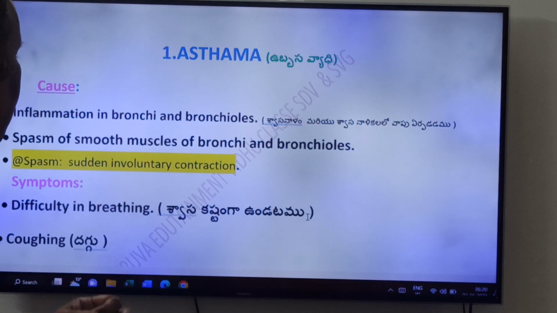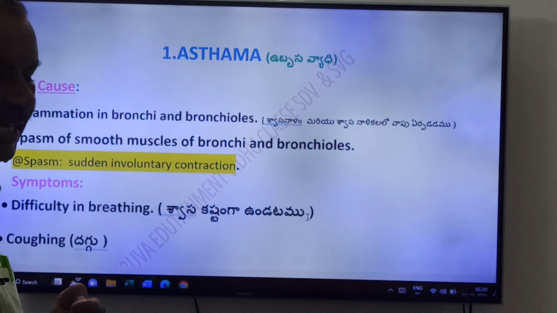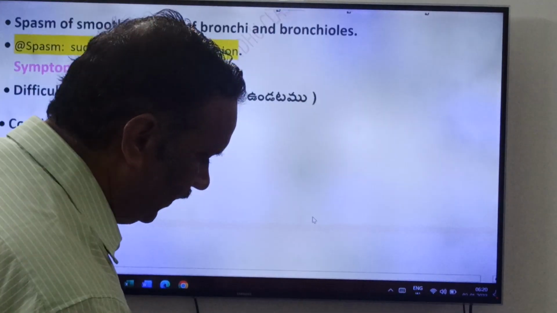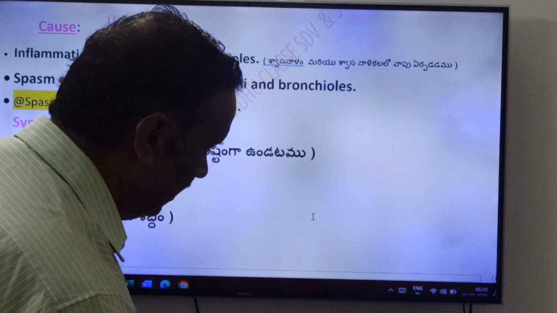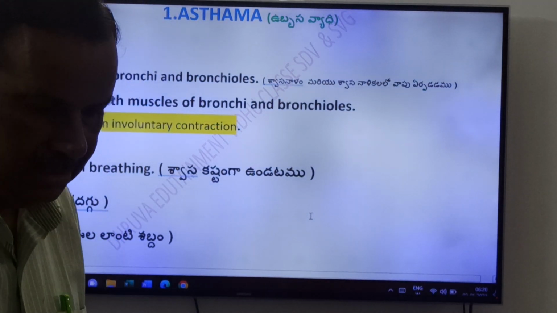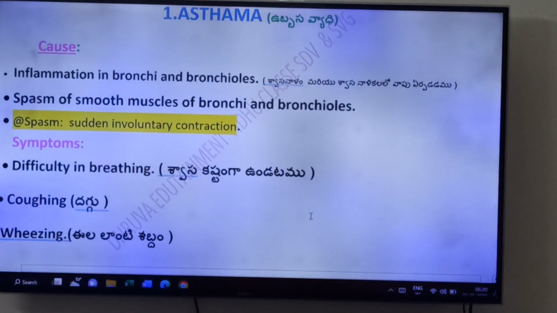See, what are the symptoms, friends? Difficulty in breathing, coughing and wheezing. First you know the causes for asthma: inflammation in bronchi and bronchioles, and spasm of smooth muscles of bronchi and bronchioles.